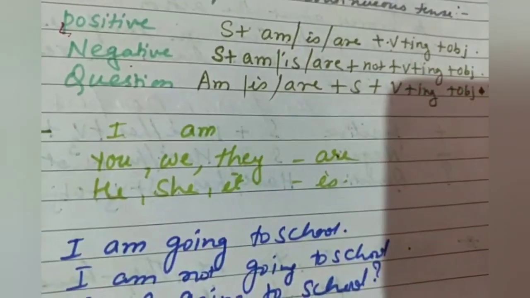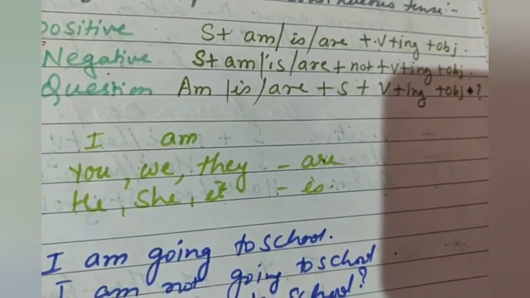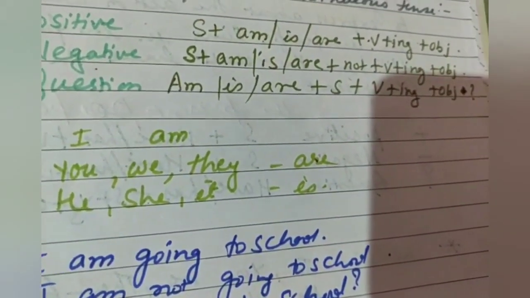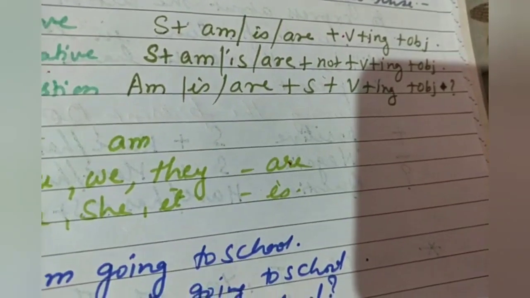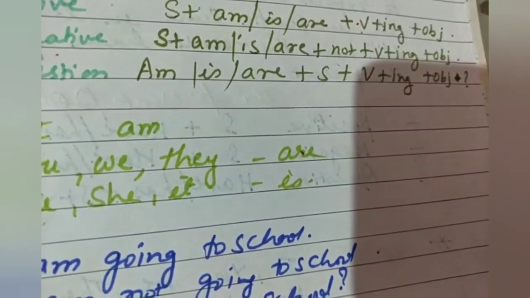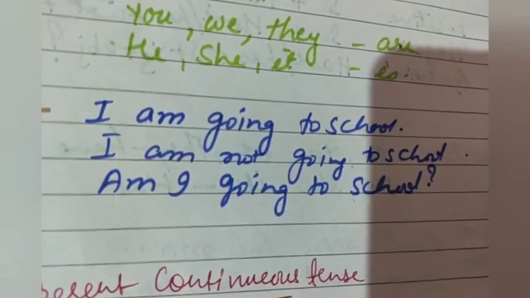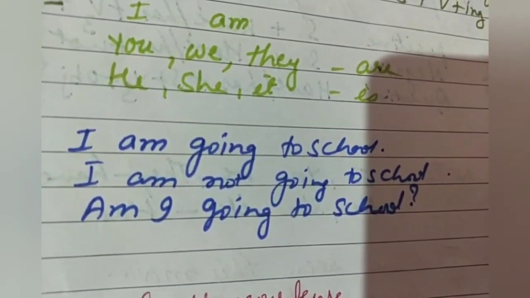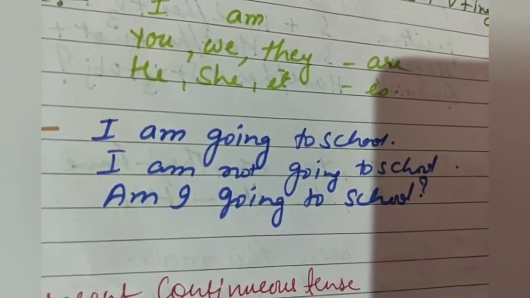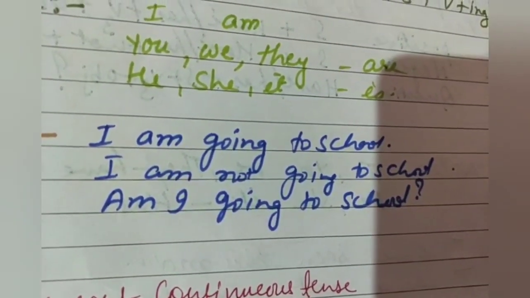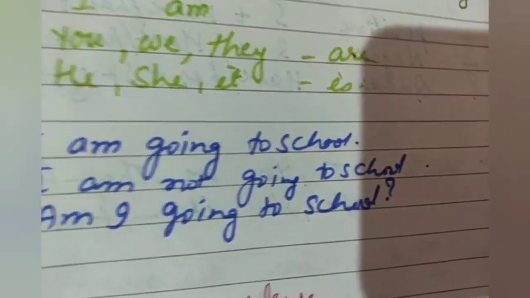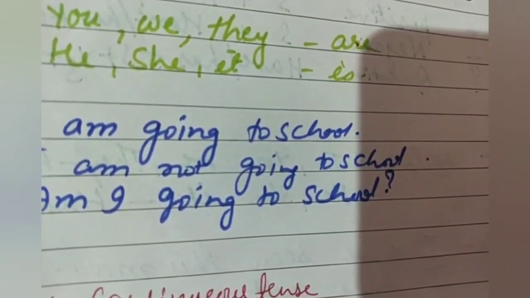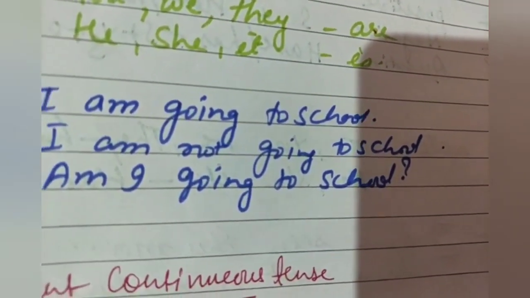Then how will we form the interrogative sentences in the present continuous tense? We'll use am, is or are before the subject, and we'll add the ing form of the verb, and after that we'll add the object. See here in this sentence, am I going to school? This is the interrogative form. Am is used before the subject I, then going to school, and after that which mark will we use? A question mark will be used to end the sentence.